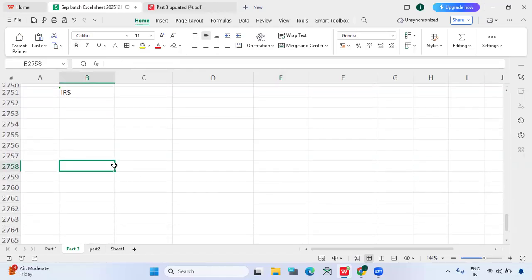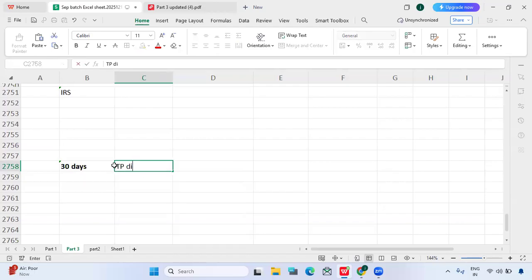Next one, what if the taxpayer missed or ignored it, or no agreement is reached within 30 days? Within 30 days the issue should be resolved, either through appeal or directly by the taxpayer. If within 30 days no one is agreeing, then what will happen? Here we have two possibilities. One is that the taxpayer didn't respond within the 30 days.